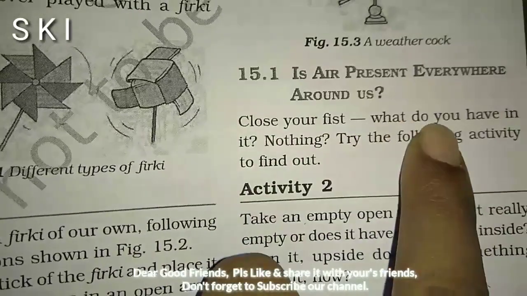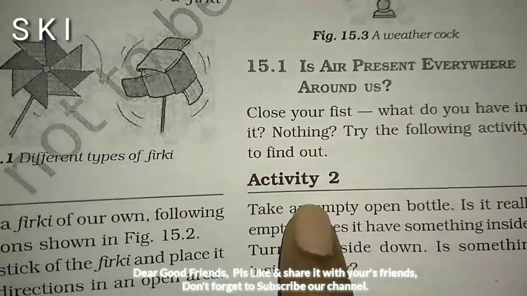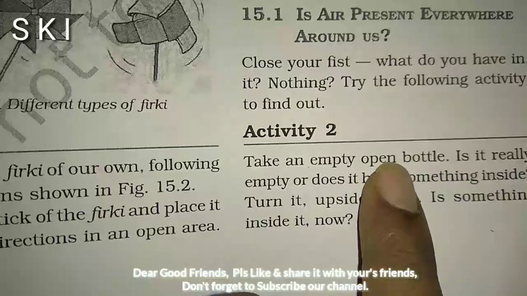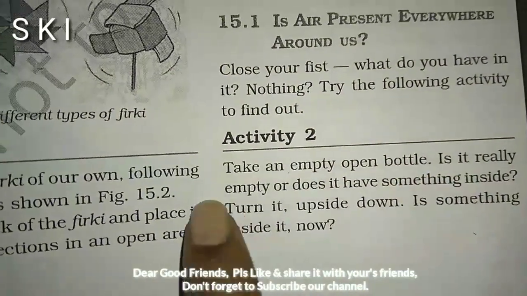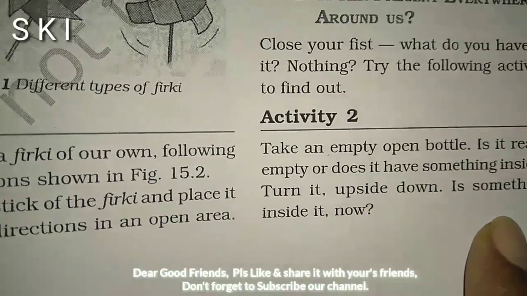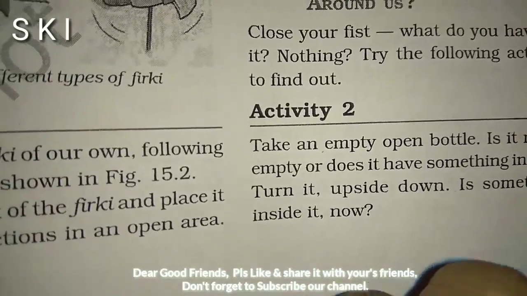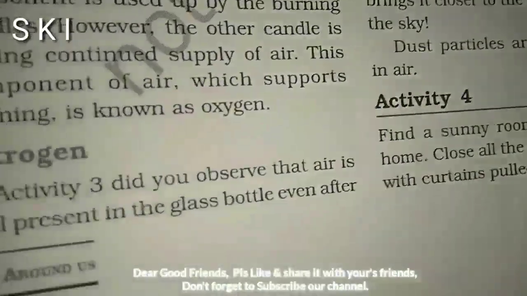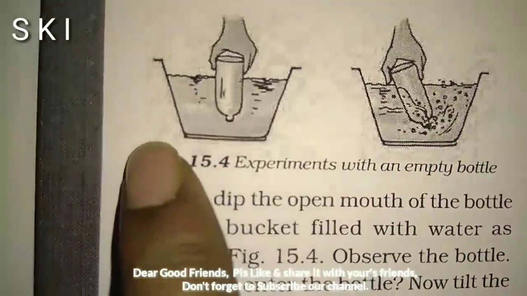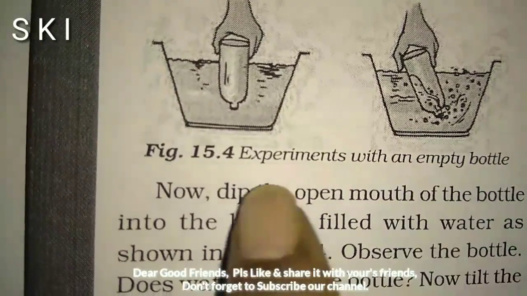Air is present everywhere around us. Close your fist. What do you have in it? Nothing. Try the following activity to find out. Activity 2. Take an empty open bottle. Is it really empty? Does it have something inside? Turn it upside down. Is something inside it now? Figure 15.4, an empty bottle.